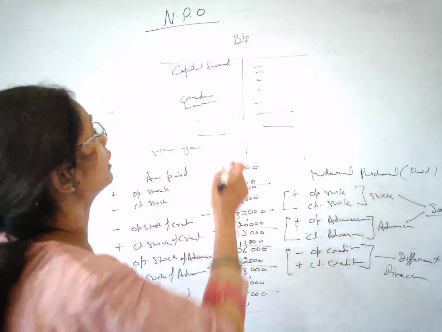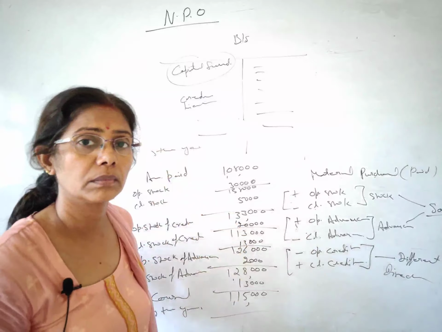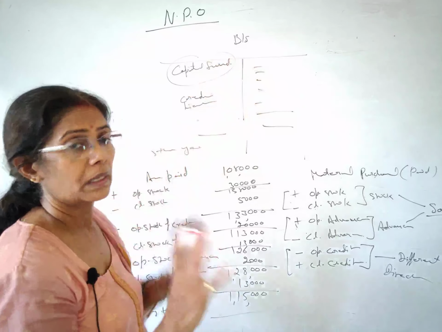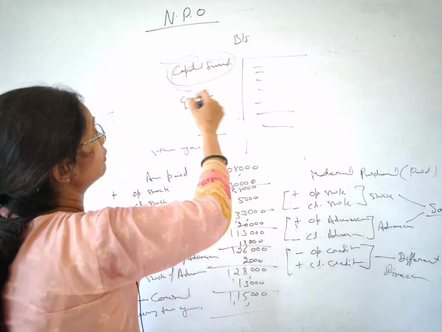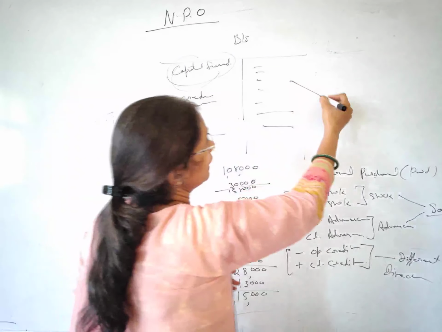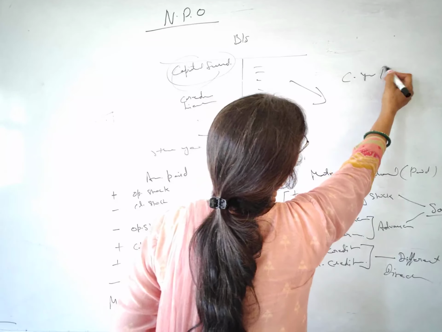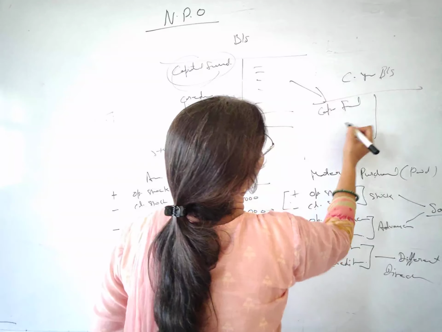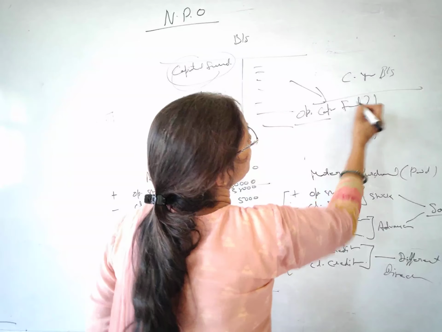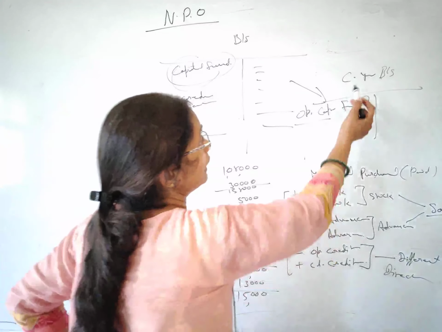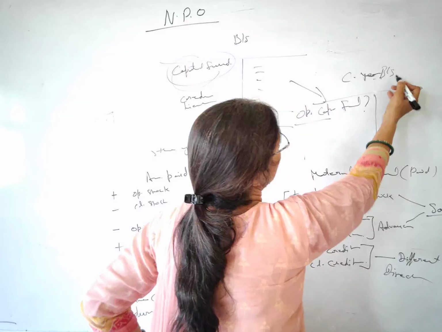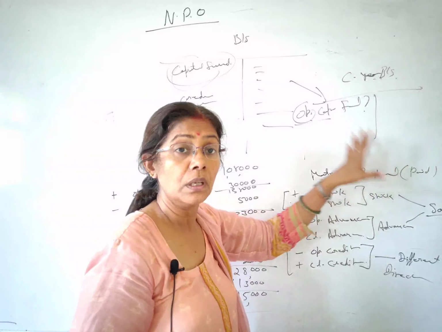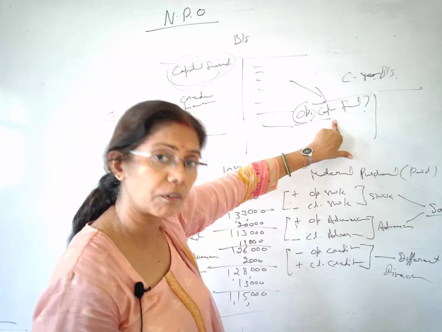But the problem is, if the balance sheet is not given, then you don't have the capital fund. When you prepare the current year's balance sheet, the opening capital fund is missing completely. In the current year's balance sheet, when you don't have the opening capital fund, how will you complete your balance sheet? So I have to find out the opening capital fund.